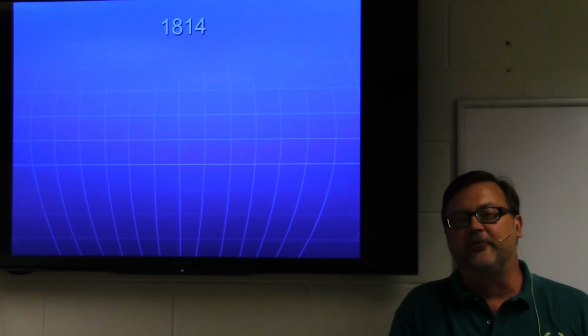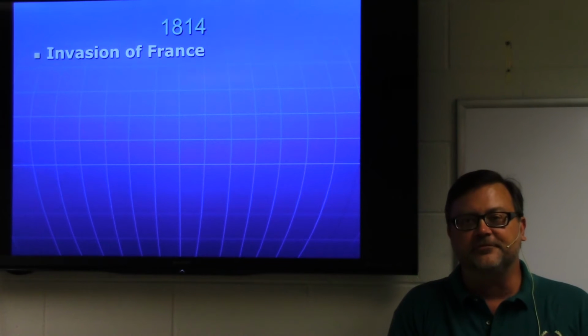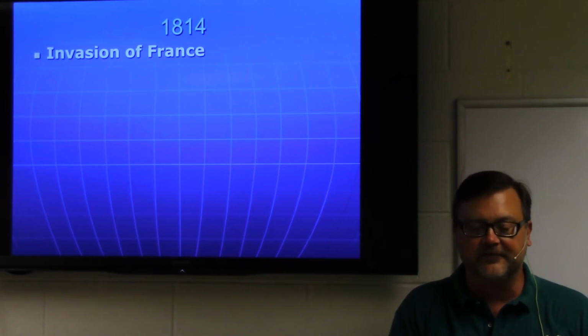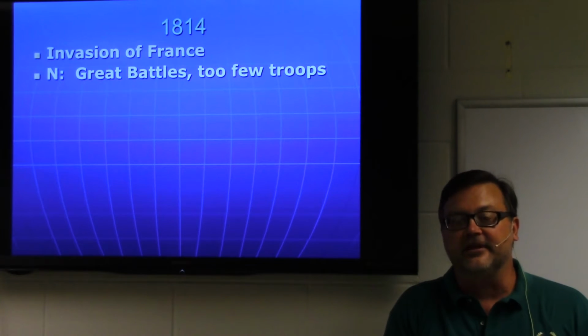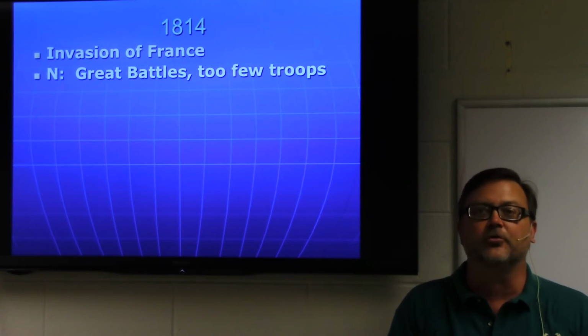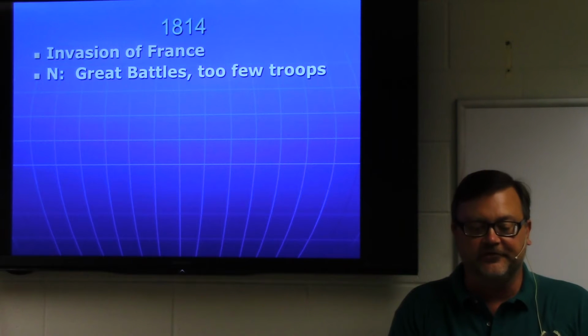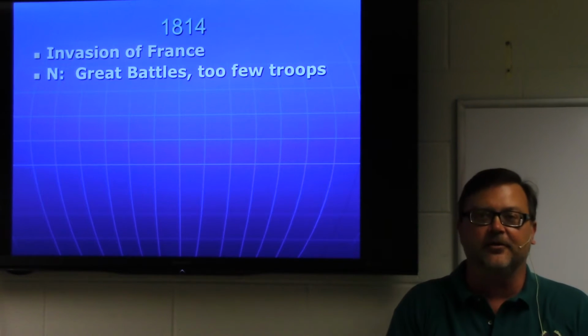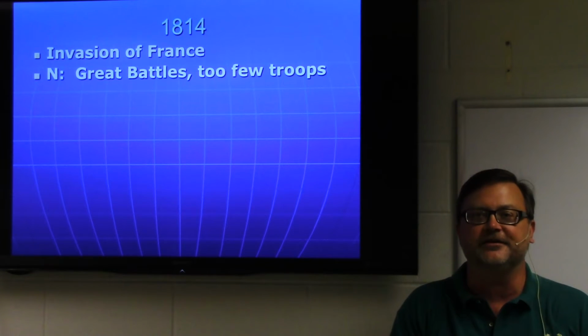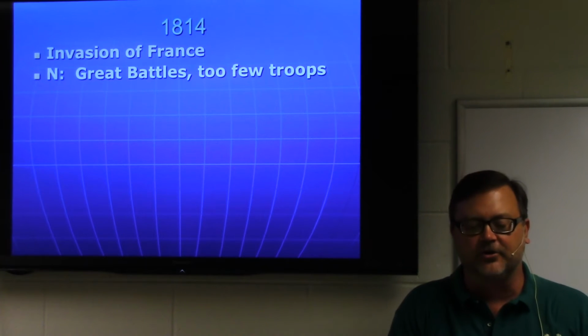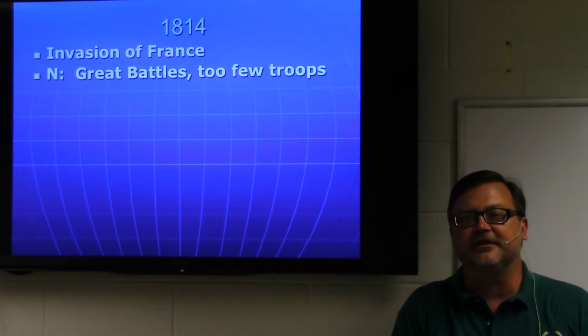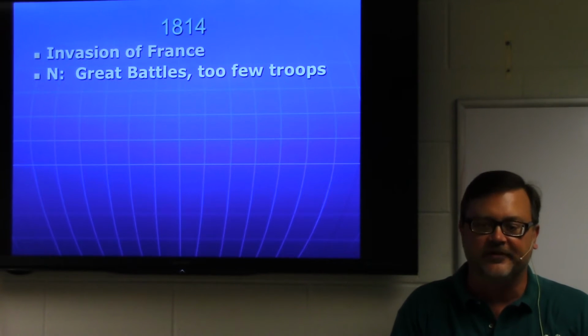As we go into 1814, the Allied armies move into France. This is going to end pretty quickly here. Napoleon doesn't have much left. With what he does have left, he calls up young recruits and men out of garrisons in France, and he's able to fight a few great battles, racing here and there. It almost seems like Napoleon of old in 1796, the young Napoleon dashing across from battlefield to battlefield. But he just doesn't have the troops, and he doesn't have the cavalry to finish anyone off.